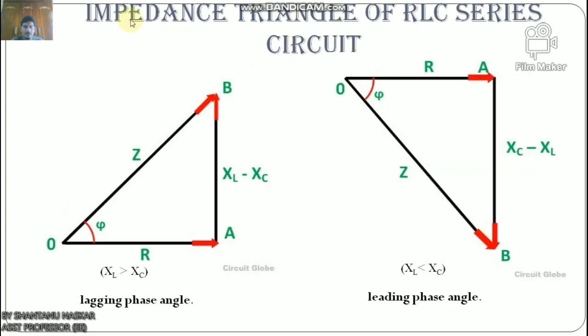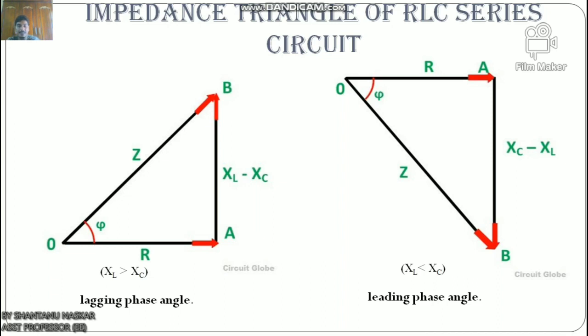Now let us discuss the impedance triangle of the RLC series circuit. When the quantities of the phasor diagram are divided by the common factor I, a right angle triangle is obtained, known as the impedance triangle. This is the impedance triangle of the RL series circuit, when XL is greater than XC, with a lagging phase angle. If the inductive reactance is greater than the capacitive reactance, then the circuit reactance is inductive, giving a lagging phase angle.